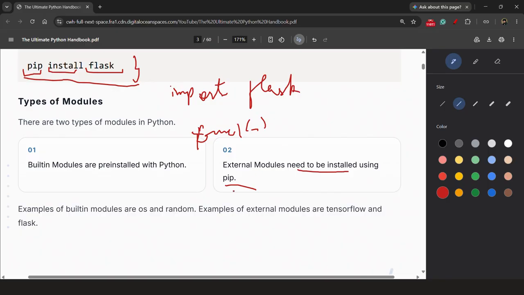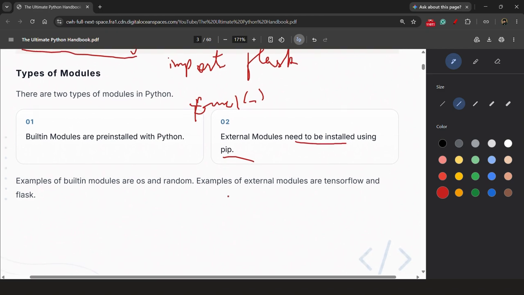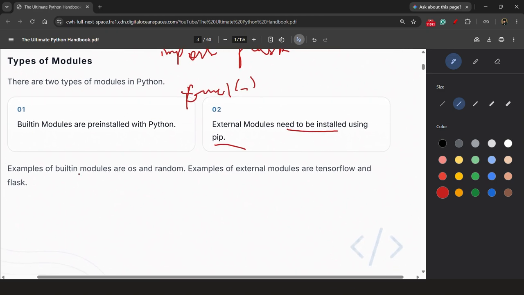So this is all about modules, all about pip, all about comments. These are the basic things that you need to understand to start with Python. Examples of built-in modules are OS or random. We will use these later on in our projects or the questions which we will be doing later on. So you don't need to be worrying about this. We will discuss it later. And examples of external modules are TensorFlow, Flask,